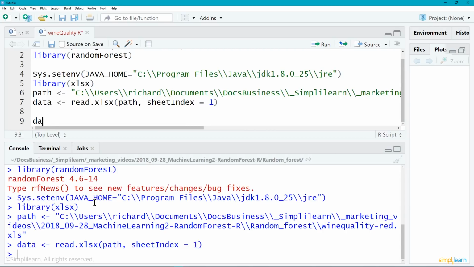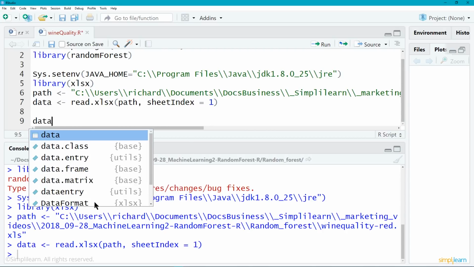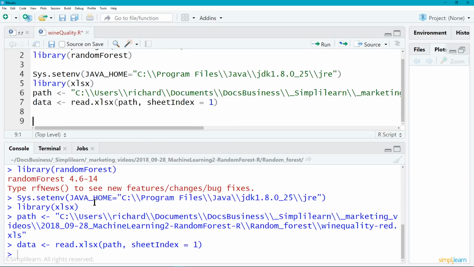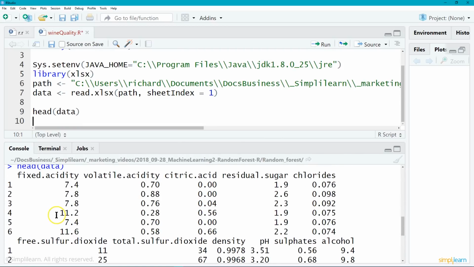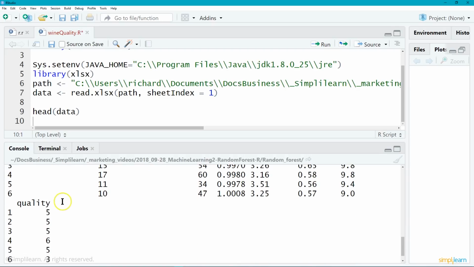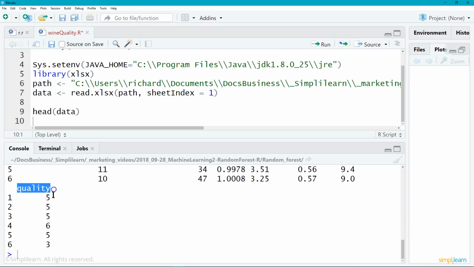Once I have my data in there, I always like to do something like this. I always forget that in R it's head of data, and we can run that, and you'll see it prints out what we looked at in the spreadsheet. So we have our fixed acidity, volatile acidity, citric acid, residual sugar, chlorides, free sulfur, all the different things. We're actually looking for quality, so you want to keep in mind that quality is the final setting. Is it a 3, 4, 5, 6? What is the quality on there?